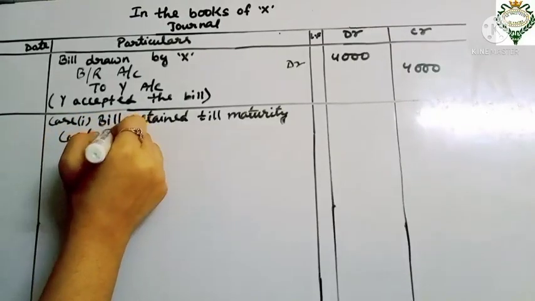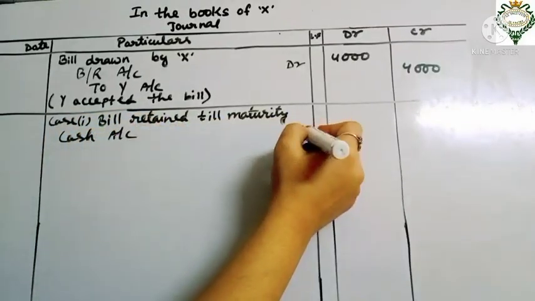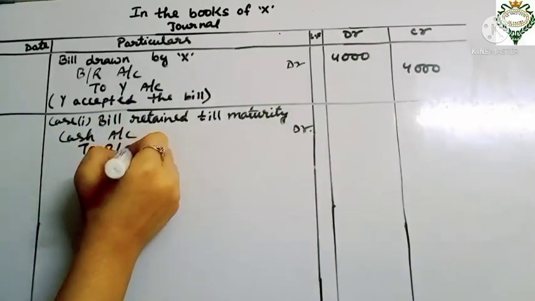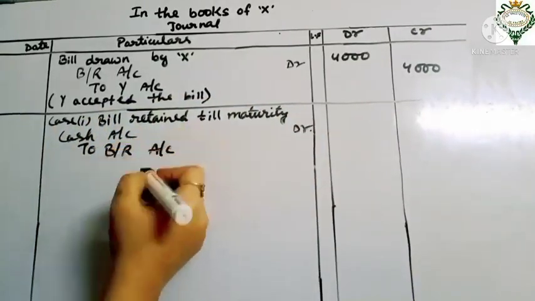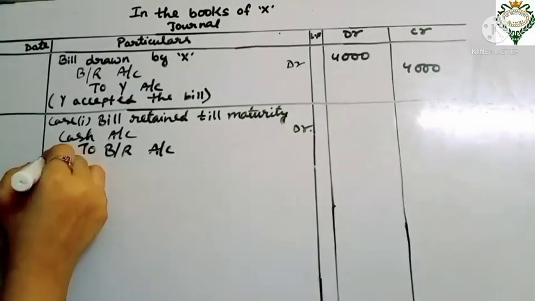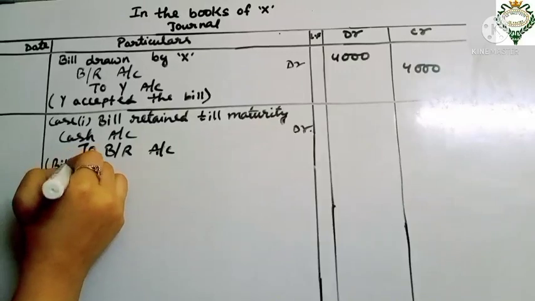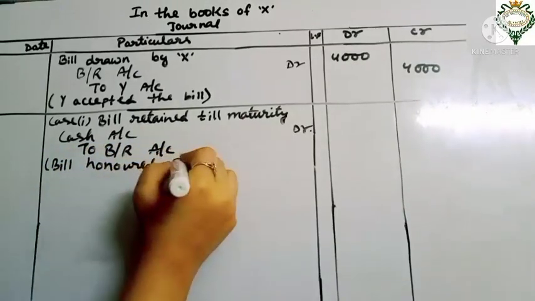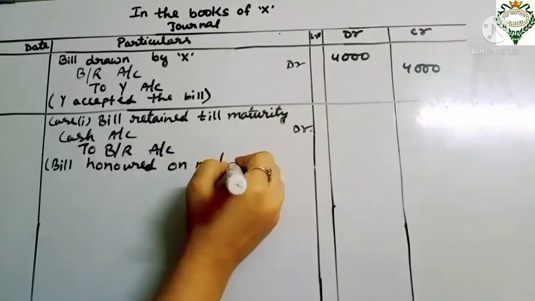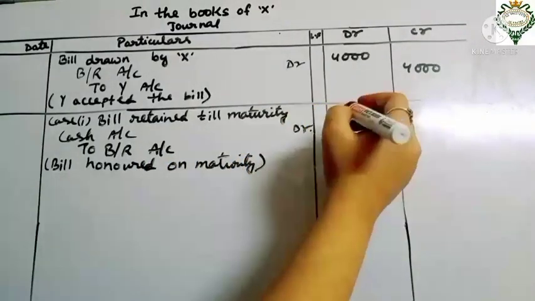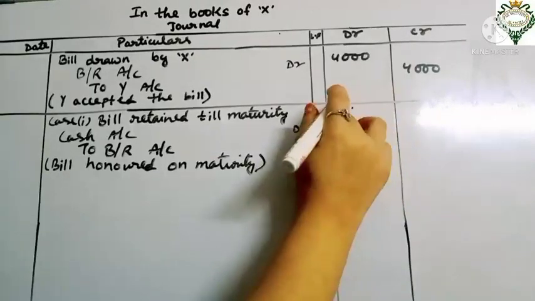Cash account debit to BR account. That was the entry I told you in the accounting treatment also. The narration will be bill honored on maturity, and the amount will be the same 4,000.